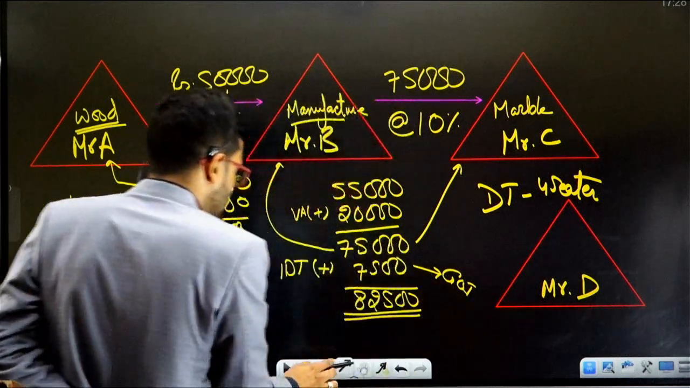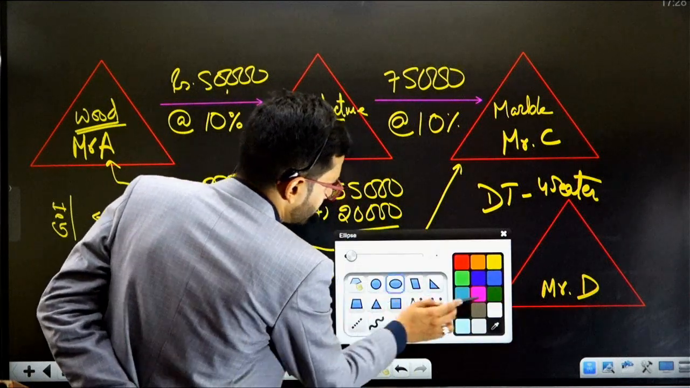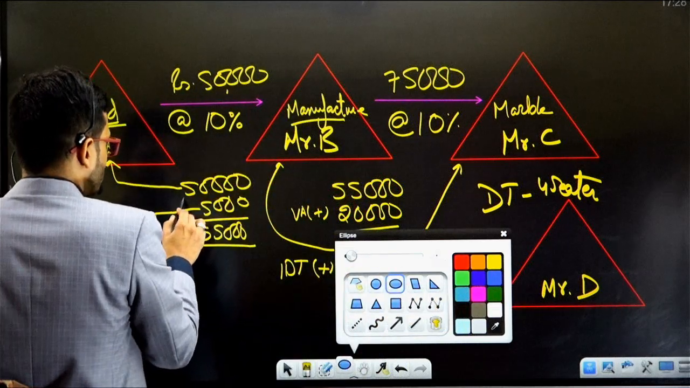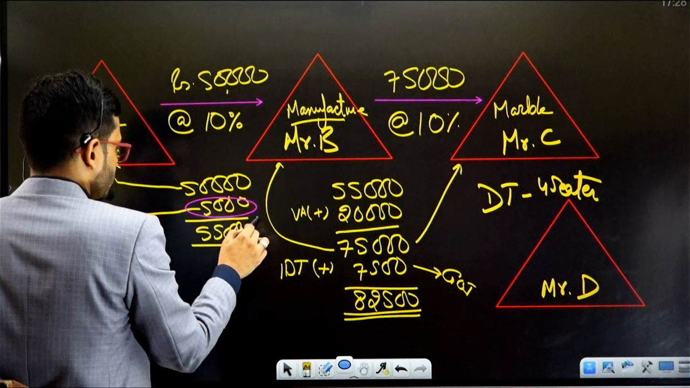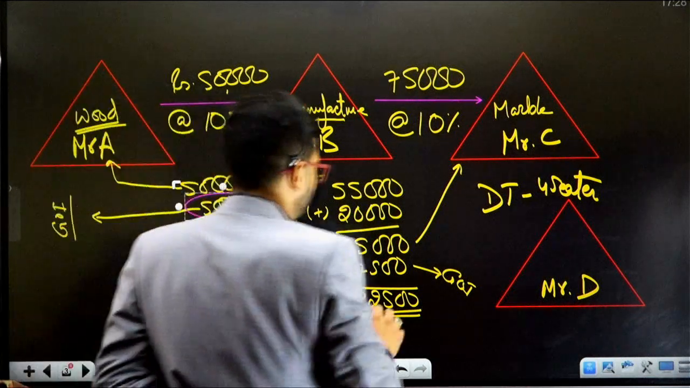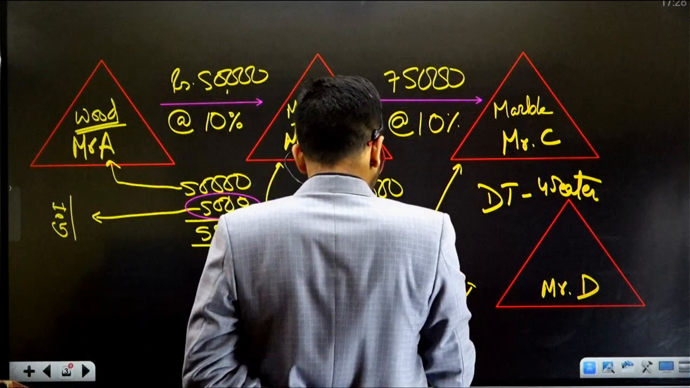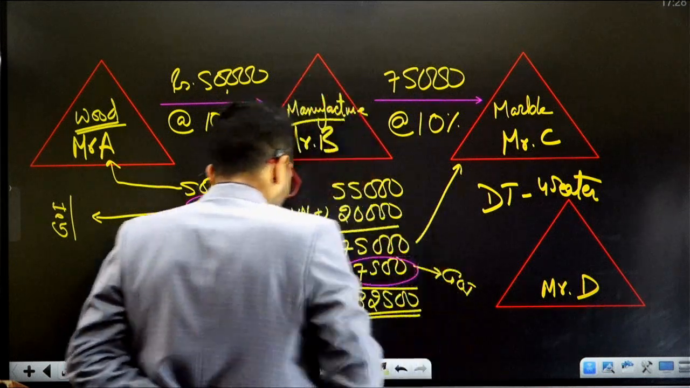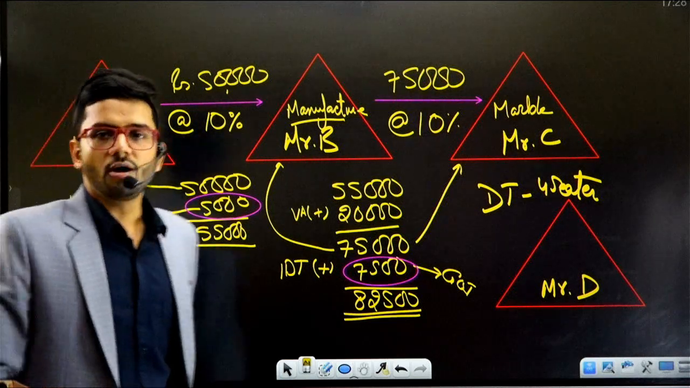In fact, I'm going to highlight the amounts which are paid to Government of India. Let us highlight the amounts which are going to be paid to Government of India. So 5,000 is going to be paid to Government of India. Then 7,500 is going to be paid to Government of India. Both these amounts are going to be paid to Government of India.